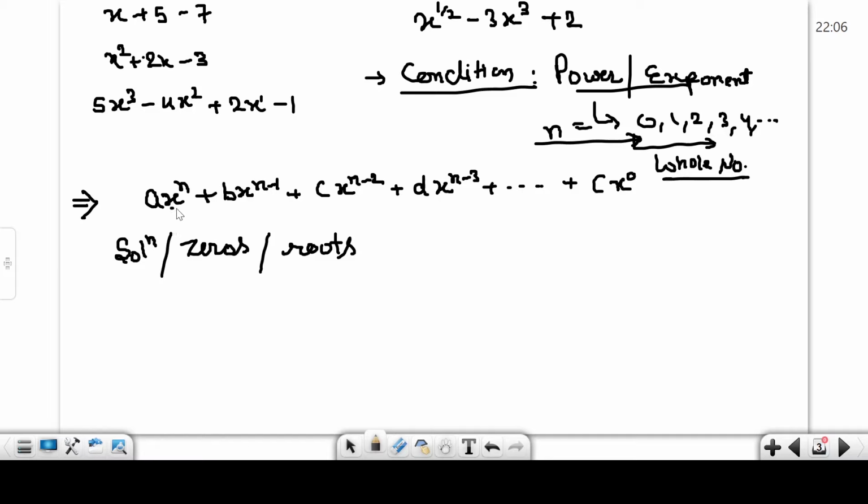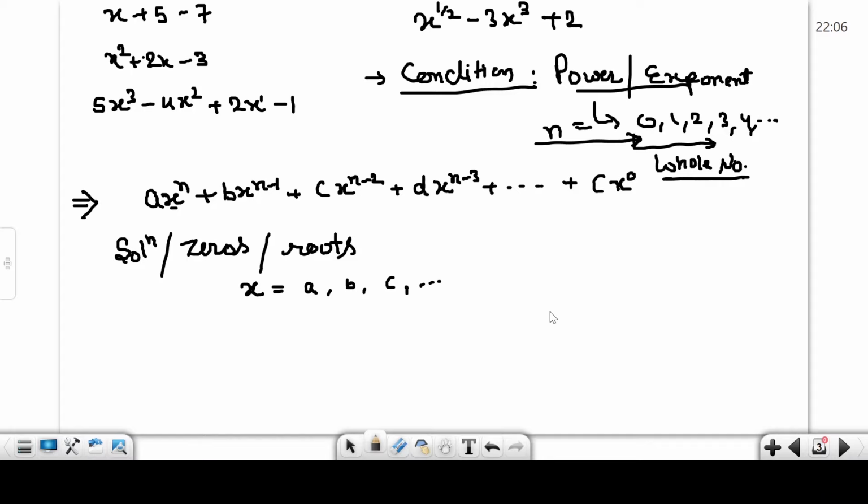For example, here the variable is x, so we find x values, say a, b, c, or 1, 2, 3, 4, 5, 6, any value. When we put the value of x in the polynomial and get the answer 0, it means the value satisfies the equation, so we can say it is a solution.